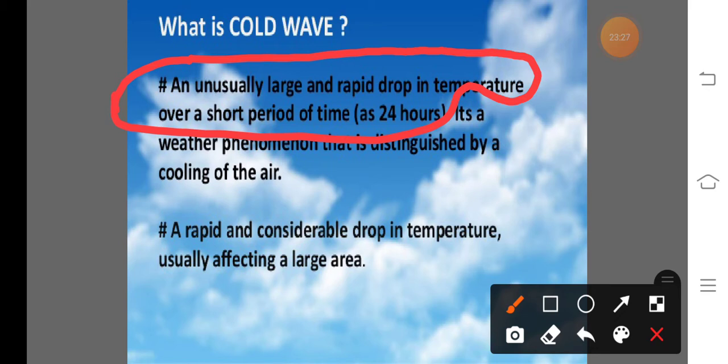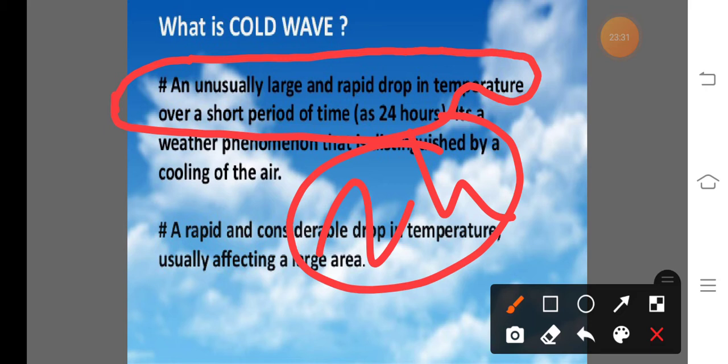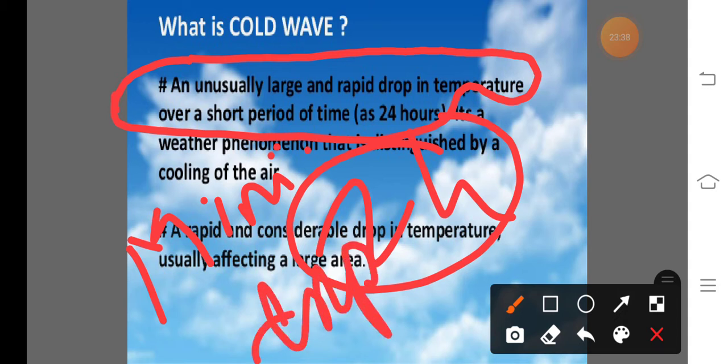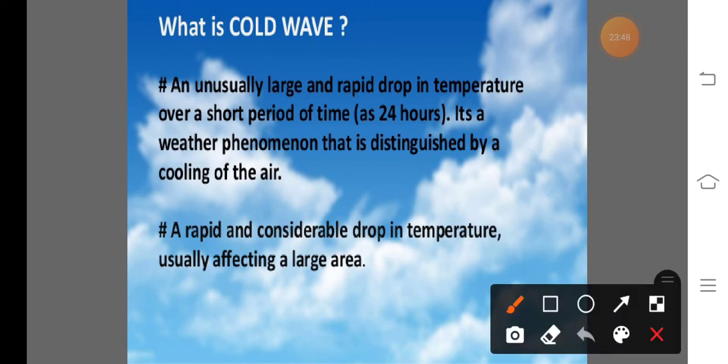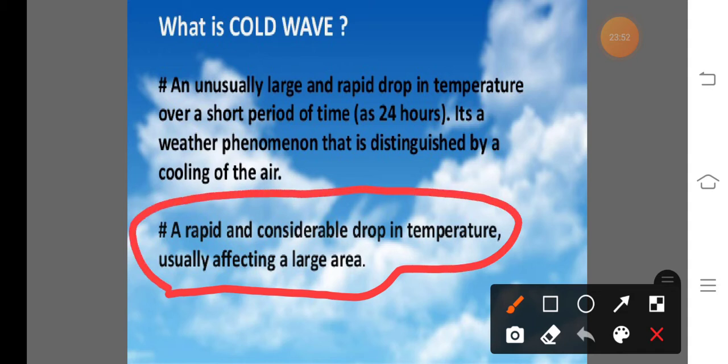That means in 24 hours or in a day, the minimum temperature drops below the daily minimum temperature. It is known as the cold wave. So this is about the cold wave. In other words, the cold wave means a rapid and considerable drop in temperature, usually affecting a large area. This is known as the cold wave.